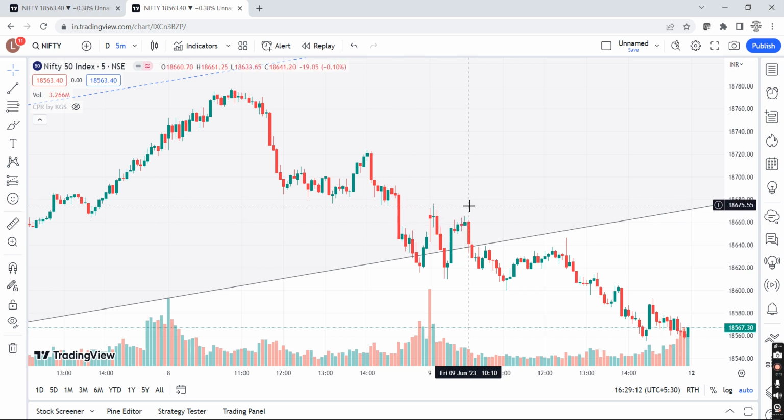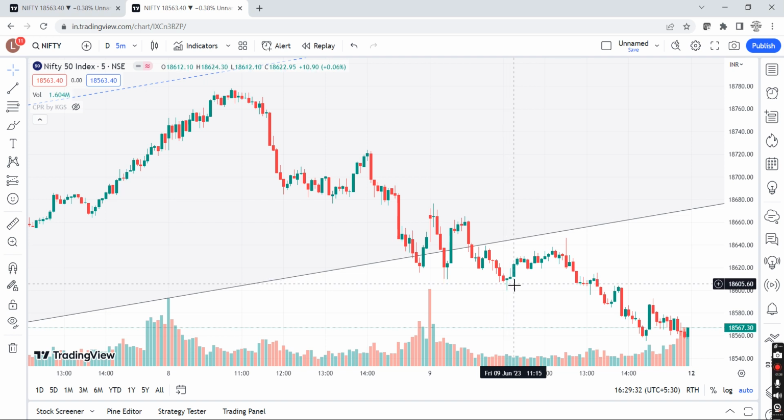Only if this swing high was broken and sustained for at least 30 minutes. Why 30 minutes? Again, because the higher frame candle needs to show that yes, the lower lows pattern is getting broken. So if this swing high was broken, we would say that yeah, again there is an upward opportunity, but the low was again maintained by another lower low. But again, this lower low, what is the bullish hammer candle here?